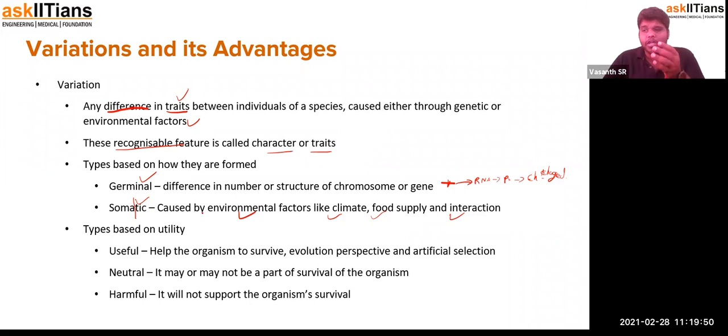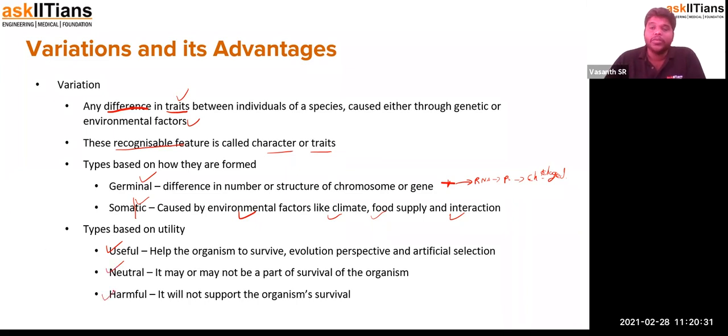So these variations which could cause differences are categorized into 3 types, based on how they are going to be effective on the society or an organism. One could be useful. It could help an organism to survive, evolve, and retain its existence in this world. Such variations are called useful variations. The next one is neutral, where it will neither harm nor be useful. It will not take any exclusive part in the existence of the organism in this world. So that is the neutral type.